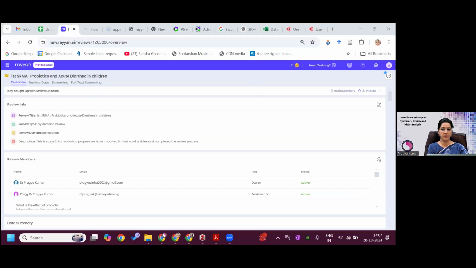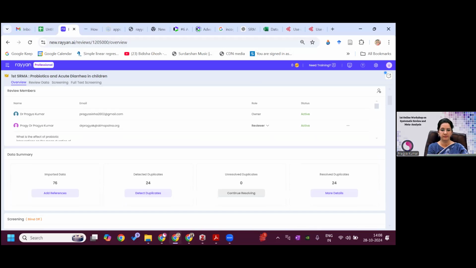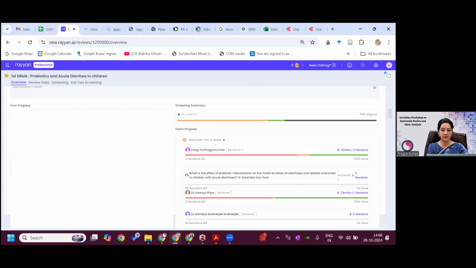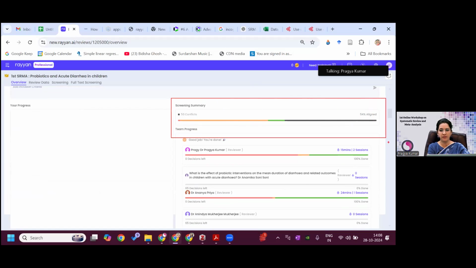So this is my overview page, and you can see if I scroll down, this is the overall screening summary, which appears on the top. Here you can see conflict is the black color. So this whole is black in color. That means out of total articles, there are 50 articles which are in conflict.